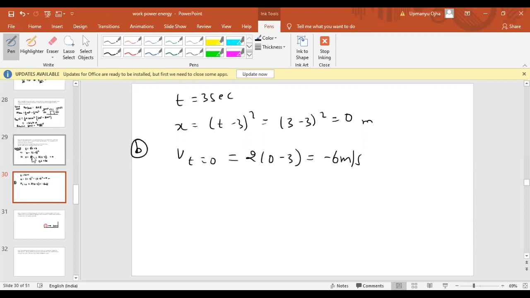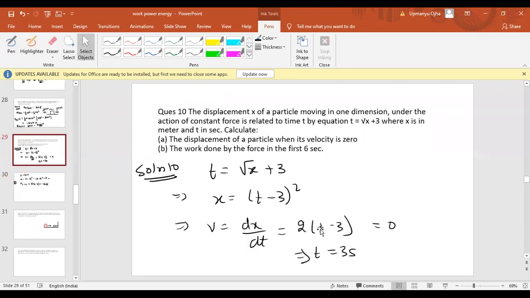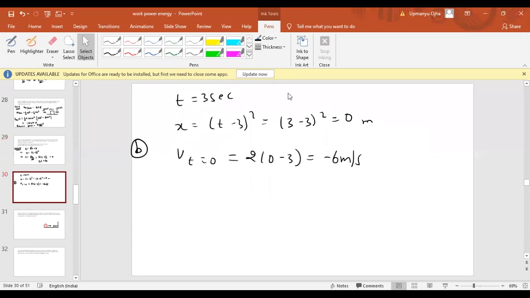Because velocity is given by 2t minus 3. So at 0 second, what is the velocity? That is equal to 2 into 0 minus 3, which is minus 6 meter per second. And what is the velocity at time t equal to 6 seconds? At t equal to 6 seconds, velocity is equal to 2 into 6 minus 3, that is 3 into 2, 6 meter per second.